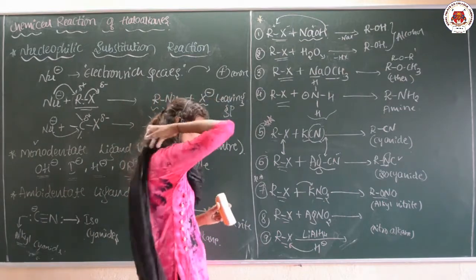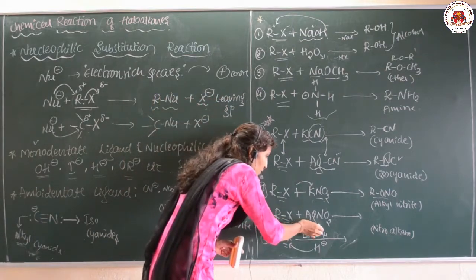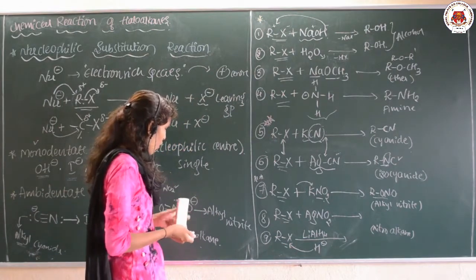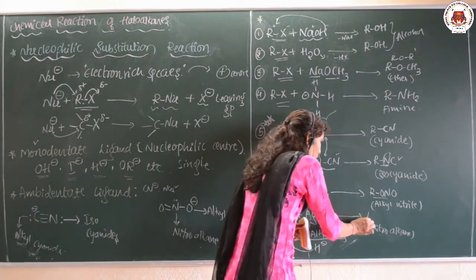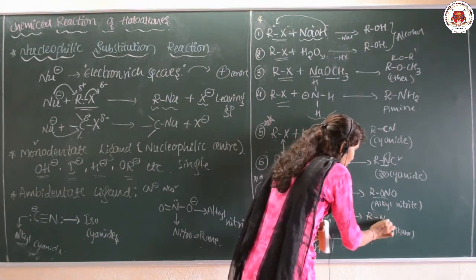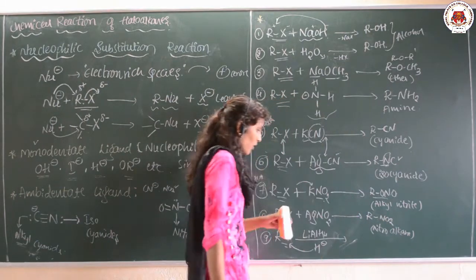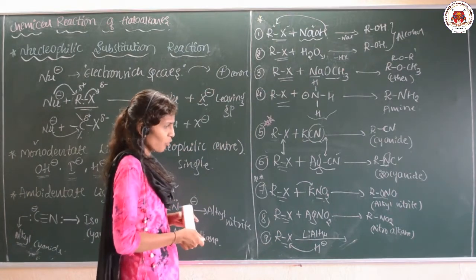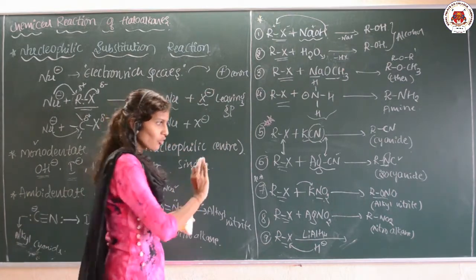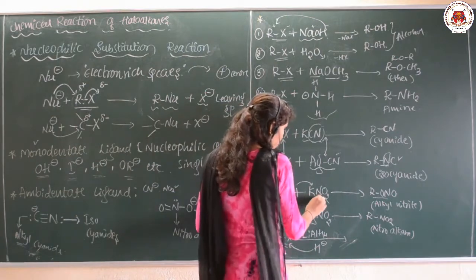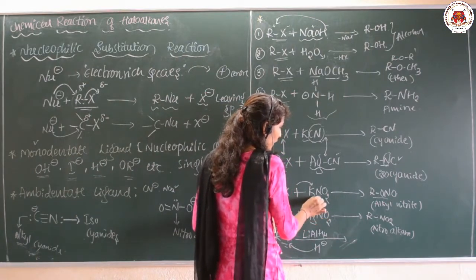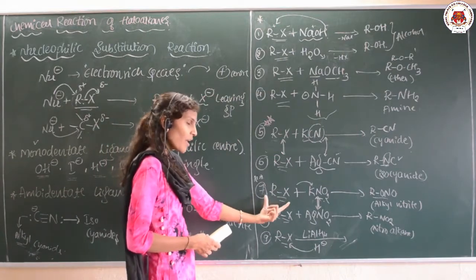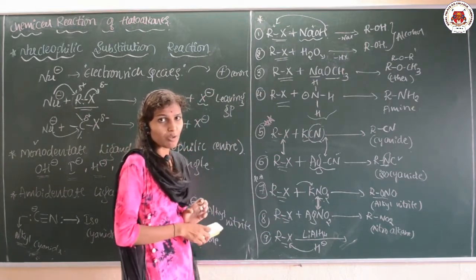Clear? Suppose this RX is treated with AgNO2; during this time the coordination occurs through the nitrogen. So, you are going to get RNO2 as a product, and AgX is removed. See here, this is also very important: only the nucleophile is changing, KNO2 and AgNO2, and our haloalkane is common in both cases.